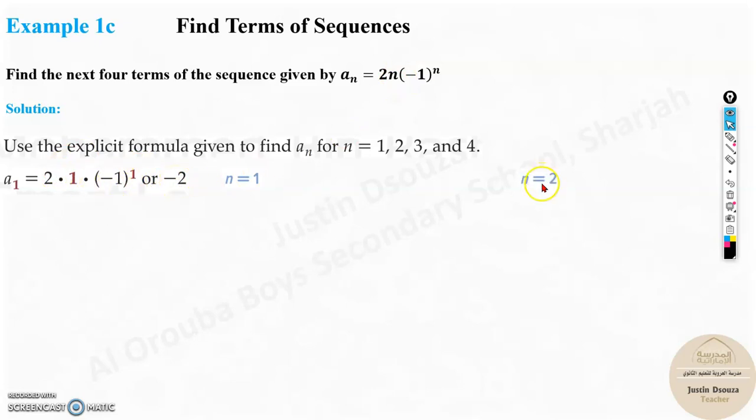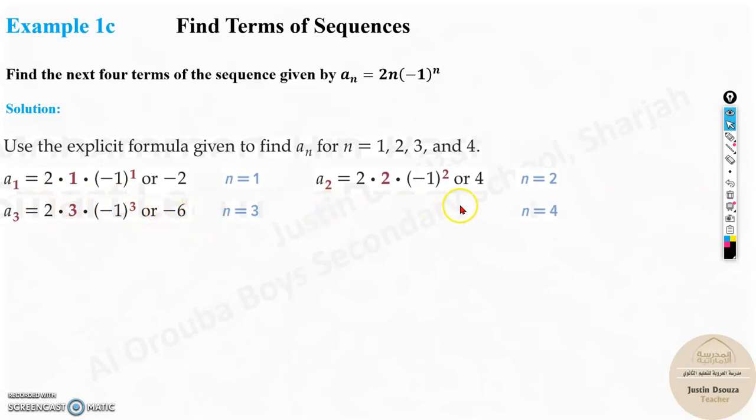Same way, use it for n equals 2. You will get the answer over here 4. Negative 1 squared will be 1, positive 1, 2 times 2 is 4, so it's positive 4. Same way, substitute instead of n 3, and you can solve it simply. Over here now it will be minus 1, so 2 times 3 is 6, but it will be minus. Here it will be positive. Why? Because power 4 means it will be positive 1. You can try it in the calculator, but you can easily solve this even without calculator.